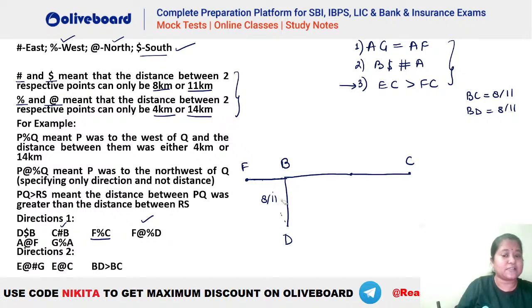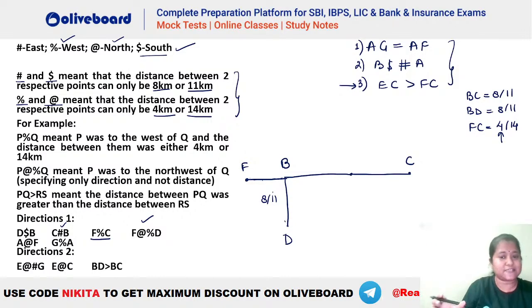Okay. Now what is the relation between your F and C? You can see we had a percentage. Percentage means what distance? That is either 4 or 14 kilometer. Okay. FC has to be how much? You can see FC has to be either 4 or 14. But tell me, can we have FC as 4? Is it possible that we have FC as 4? Anyone? Is it possible? What should be the value of FC here? FC का value क्या होना चाहिए? 4 होगा कि 14 होगा? 14 होगा, right? FC should be 14.